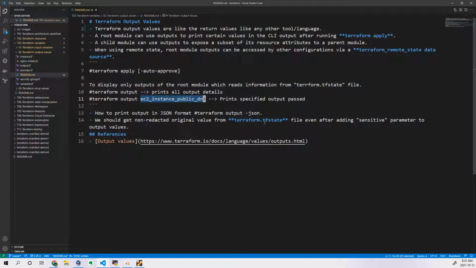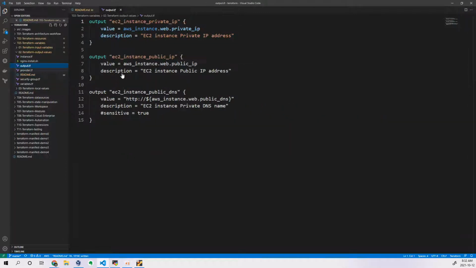Sensitive information can also be handled. If you don't want to print sensitive information but still want to declare the output values, then we can use a parameter called sensitive, as we declared in our input variables. Similarly in output values, if you want to declare but don't want to print on the console, we can use this parameter called sensitive. So let us see output.tf.